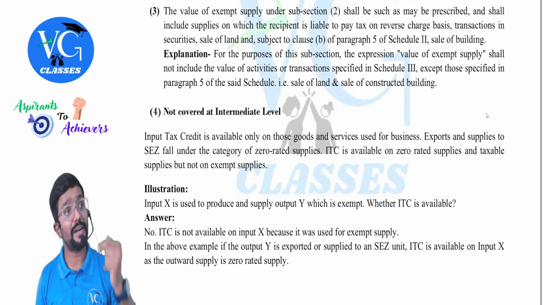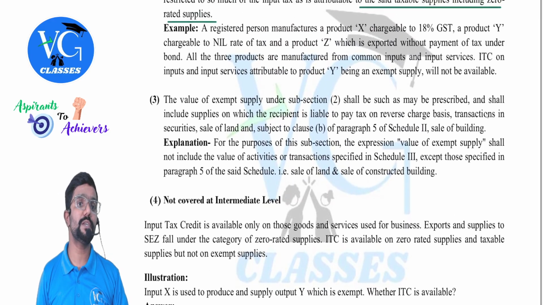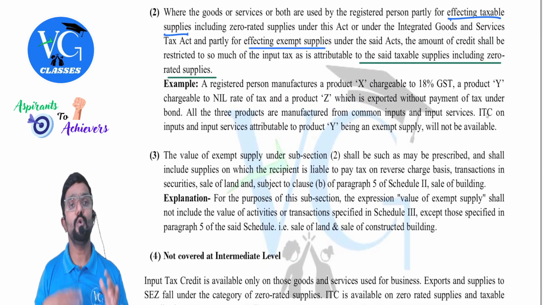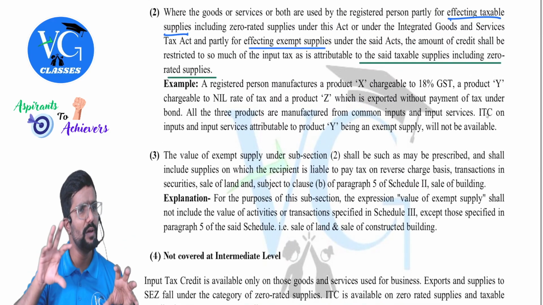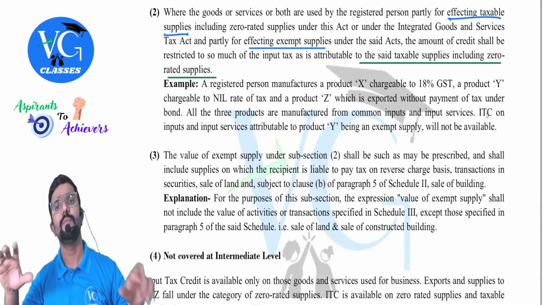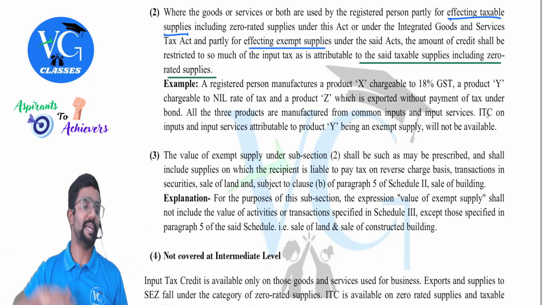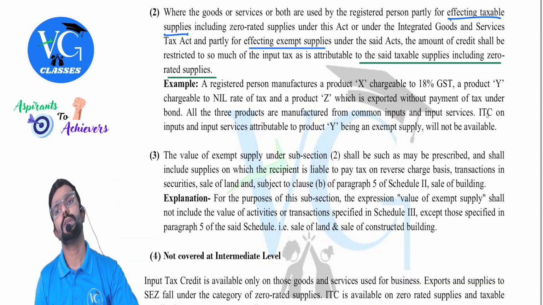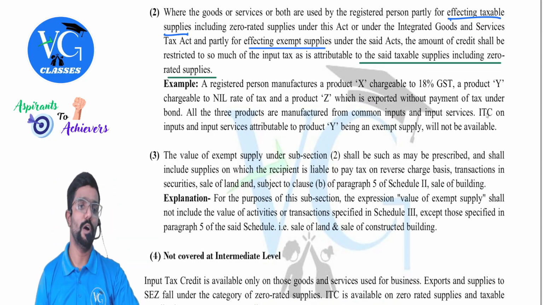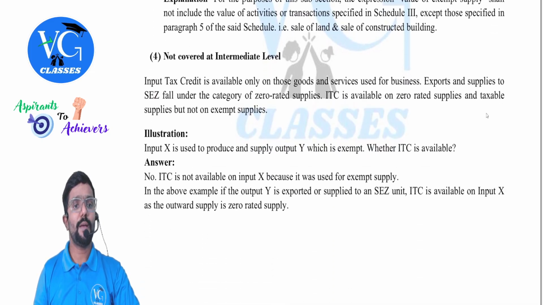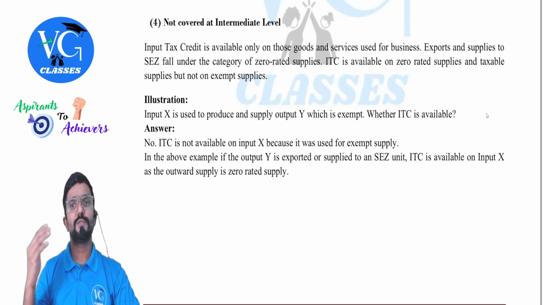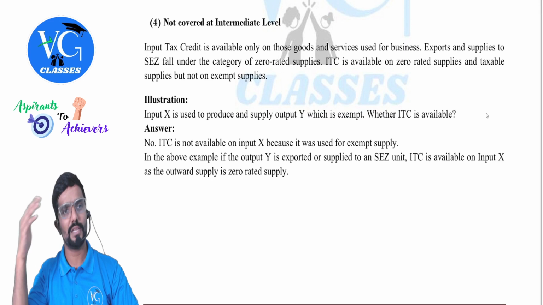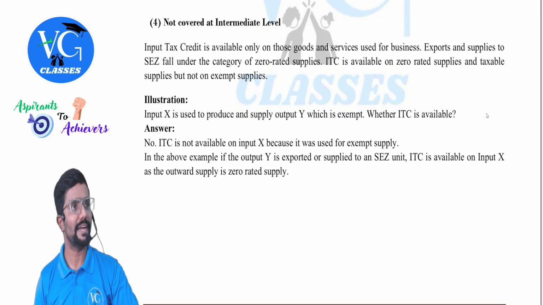Subsection 2 and 3 is a part of your syllabus. Sir, when subsection 2 and 3 is applicable, how to calculate how much credit is available, how to calculate how much credit is not available is actually given in rules, guys. Is actually given in rules, but that rule is not a part of your syllabus. Then coming to subsection 4, actually subsection 4 is with respect to some banking transaction or the transactions or supply with respect to bank, which is not a part of your intermediate syllabus, guys.